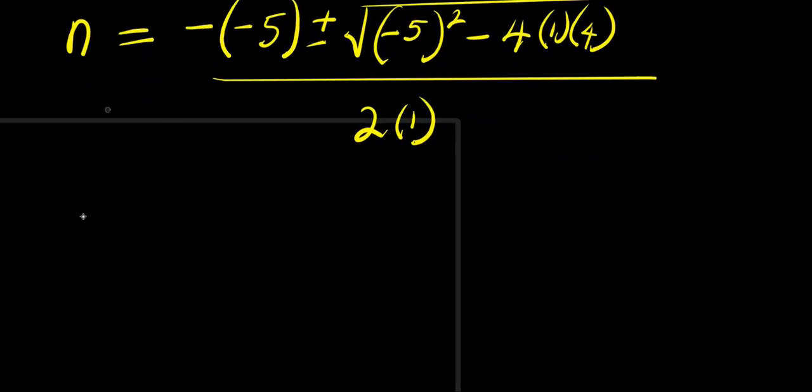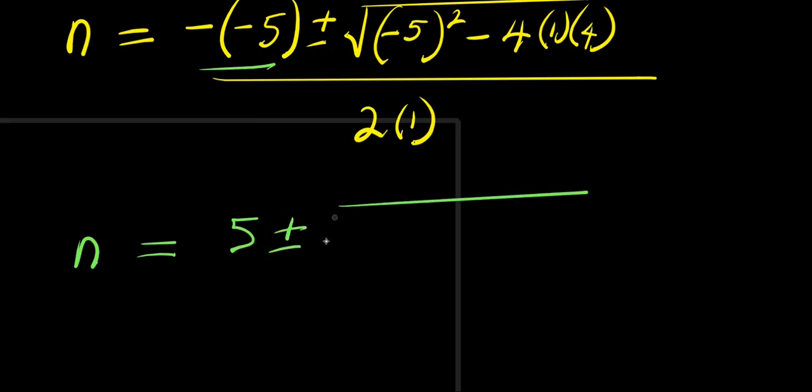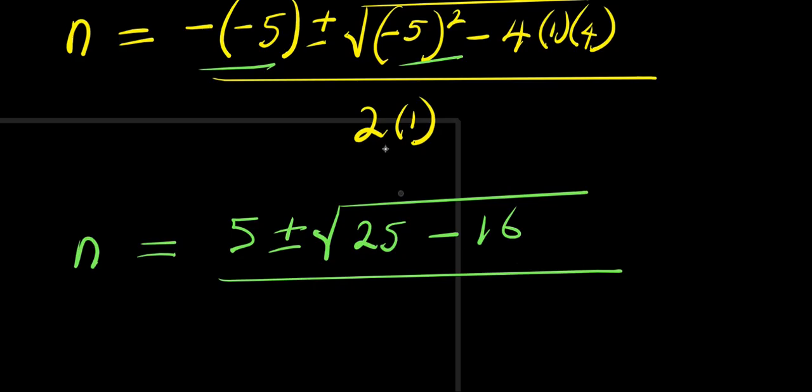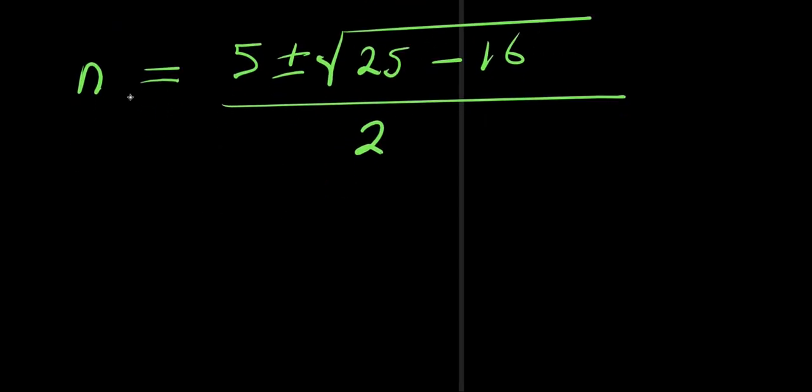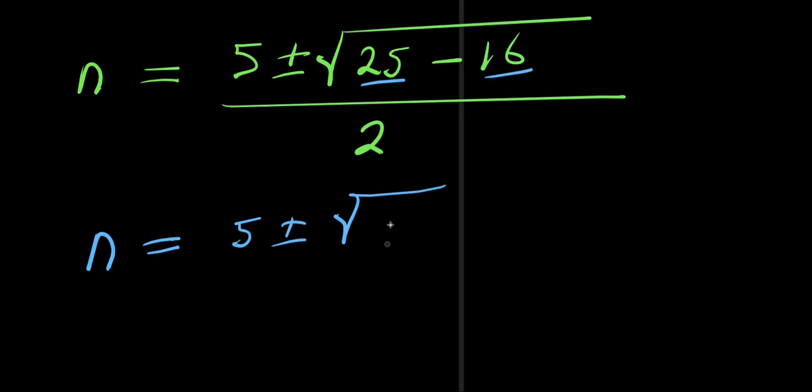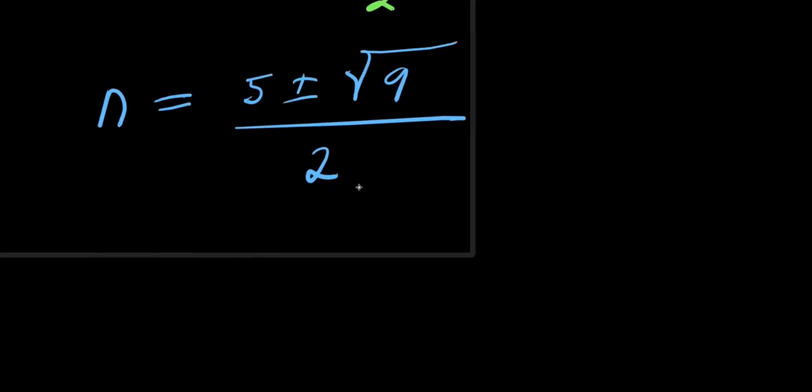So from here, we have n equals 5 plus or minus square root of 25 minus 16, divided by 2 times 1, that is 2. From here, I have n equals 5 plus or minus square root of 25 minus 16, which is 9, divided by 2.